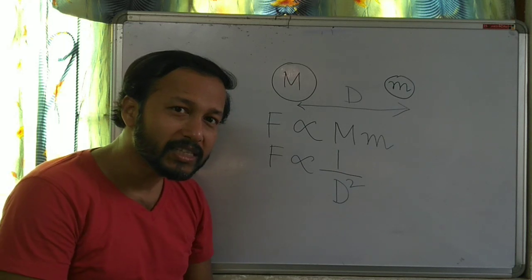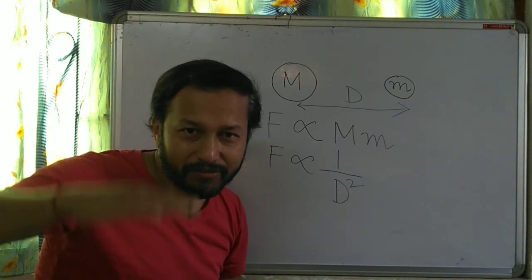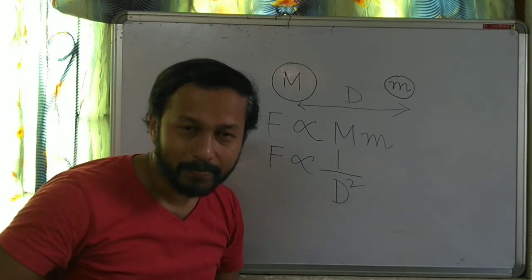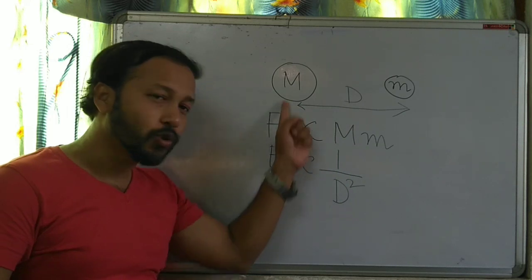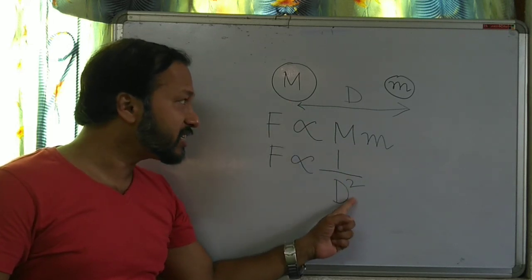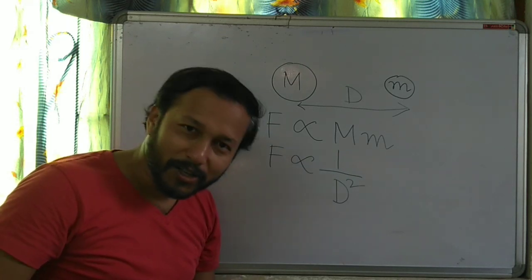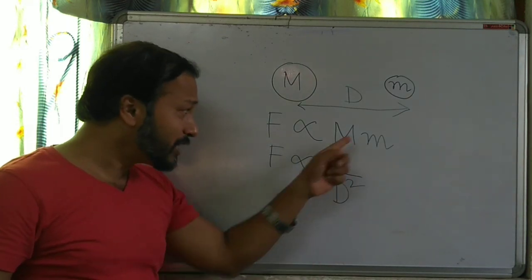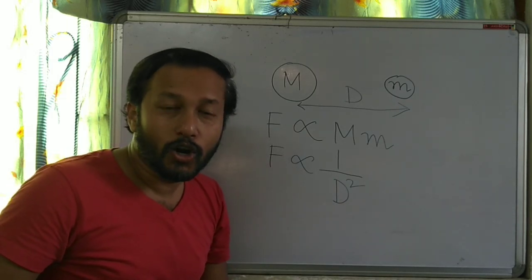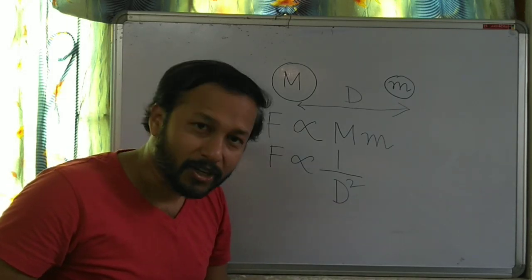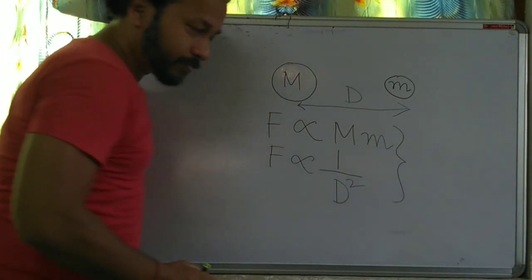Inversely proportional means if the distance increases, the force of attraction will reduce. Understood? Here mass is increasing, force is also increasing. Here distance is increasing, force is reducing. Understood? So these two are Newton's laws of gravitation. Got it? Now I will combine these two.